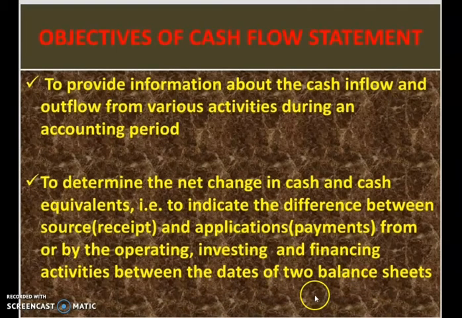So you will be provided with two balance sheets and you have to compare the items on those two balance sheet dates and find out what the cash receipts and payments are during that period. Comparing that, you will determine the net change in cash and cash equivalent. So you can come to know about the receipt and payment of cash through a comparison of both the balance sheets.